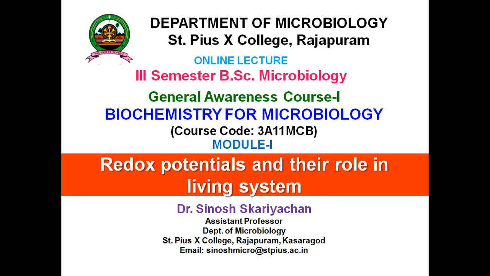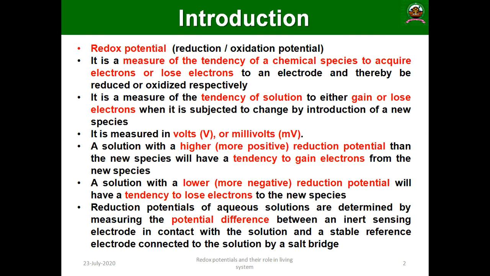We discussed different types of redox reactions, what oxidation and reduction are, and their fundamental chemistry principles. In this class we are going to discuss what redox potential means and what its role is in the living system.